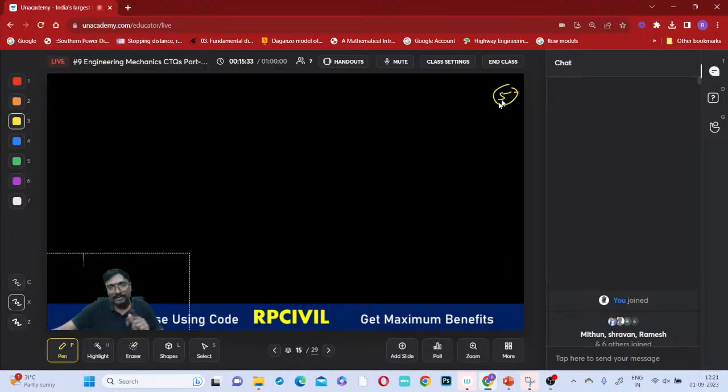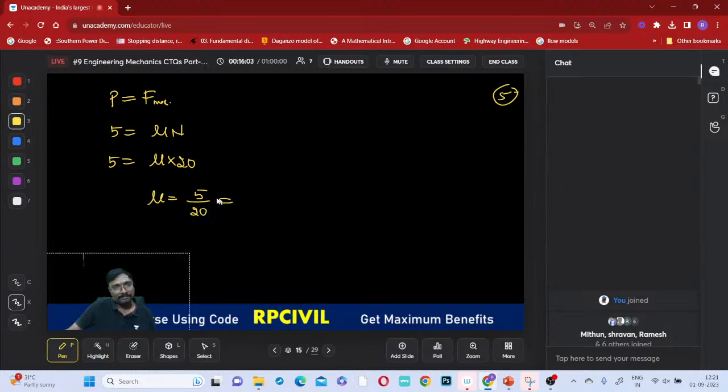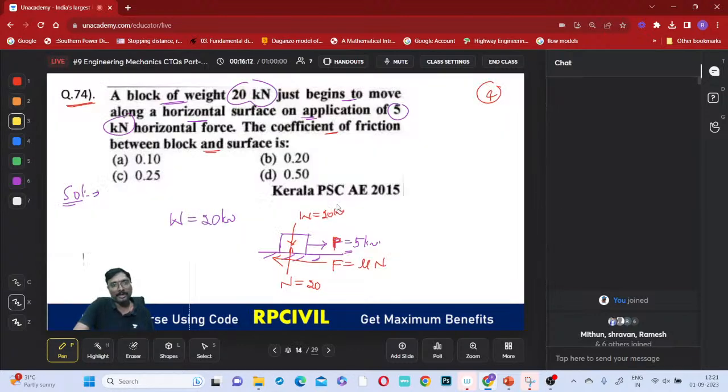How can you calculate this coefficient of friction between the block and the surface? Just about to move, begin to move, means it is not moving now. So the applied force P will be equal to F maximum. What is that applied force? 5 kilonewton is equal to the coefficient of friction times the normal reaction, which is 20. This implies mu is 5 by 20. 5 ones are 5, 5 fours are 20, so 1 by 4. 1 by 4 is nothing but 0.25. Which option will be the correct answer? Option C will be the correct answer.